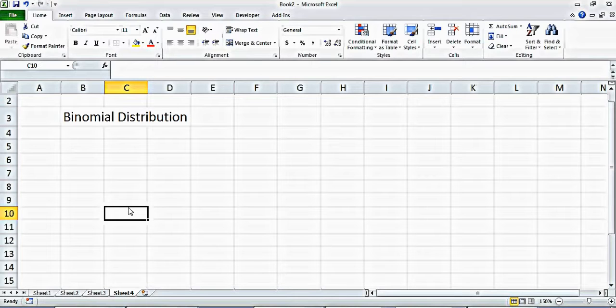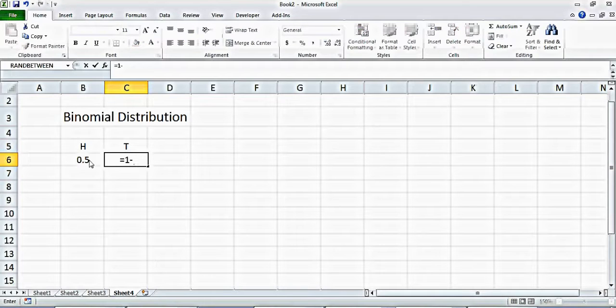Hi everyone. In this tutorial, we will talk about binomial distribution. To understand the binomial distribution, the best approach is to take an example of a coin. As we all know, we can flip a coin and get heads or tails. The probability of getting a head is 0.5 and the probability of getting a tail is 0.5, but let's call it 1 minus the probability of getting a head, because if we don't get a head then we have to get a tail.